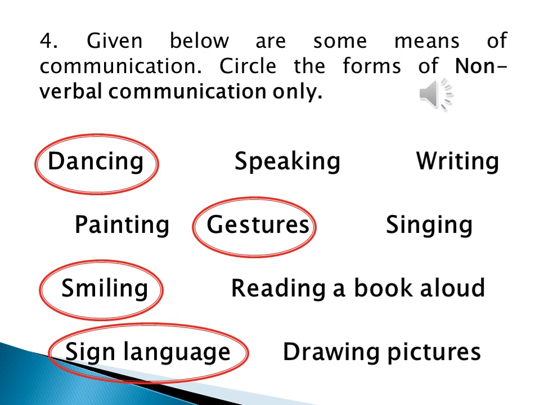Smiling, so it's a part of non-verbal communication, because when you are very happy or you are in good mood, you smile. So it shows that you are in a good mood or you are happy. So just by smiling you can express your feelings. Next is reading a book aloud. Reading actually is a form of written communication, but here it is reading a book aloud, so it can be verbal communication.